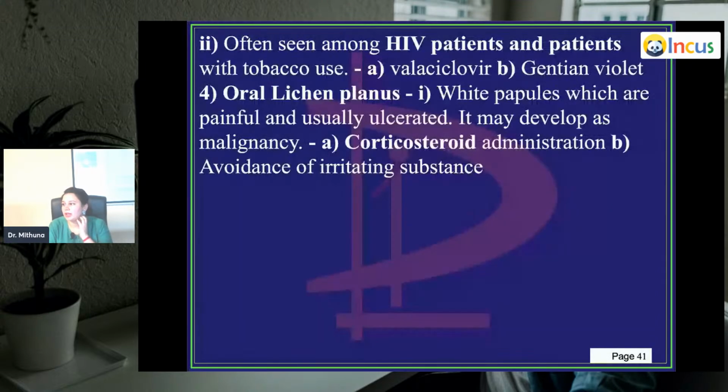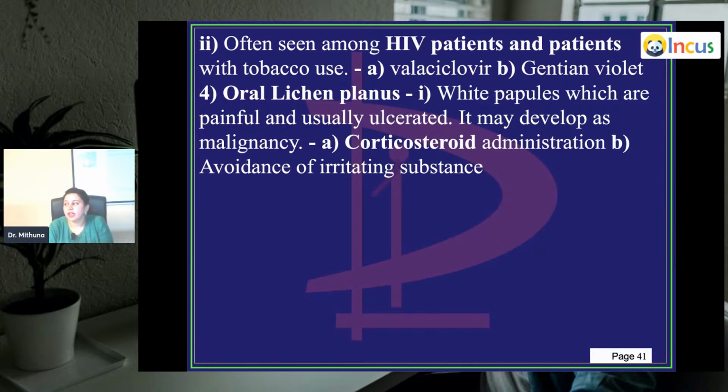I'll tell you what lichen planus is first. So we were talking about hairy leukoplakia. It is seen especially in HIV patients and patients who are taking tobacco constantly. So what is the treatment here? It is valacyclovir. You put the patient on valacyclovir and then you can do a gentian violet staining for this.